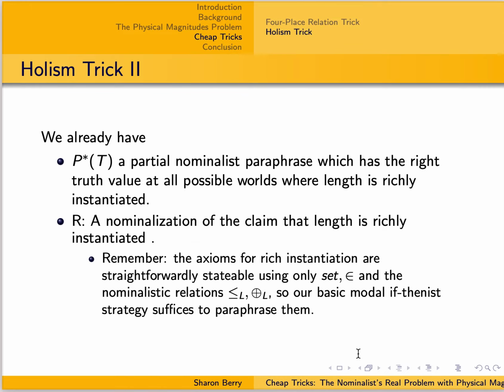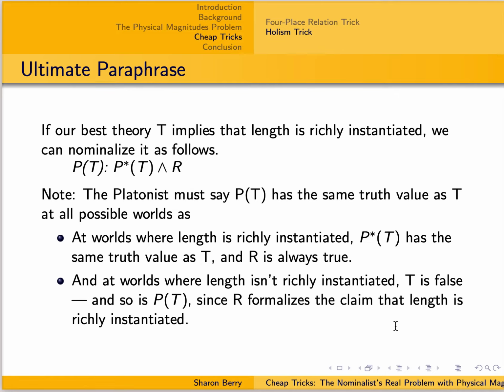So we already have our partial nominalist paraphrase that gets things right at those possible worlds where length is richly instantiated. We already have a nominalization of the claim that length is richly instantiated, because remember, we said that was easy to formalize using only the kosher vocabulary of set theory with elements that we knew how to paraphrase away. And what we're going to do is simply conjoin those two claims. And as you can see, the Platonist will have to accept that this gets the same truth value for T at all possible worlds.